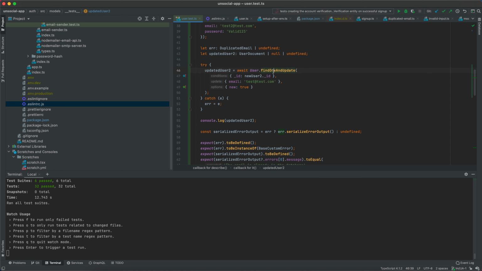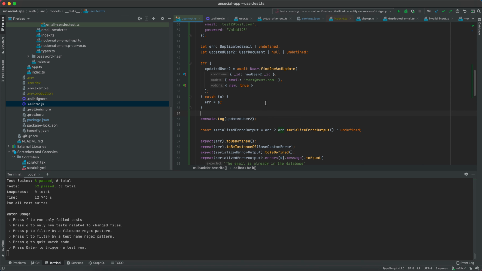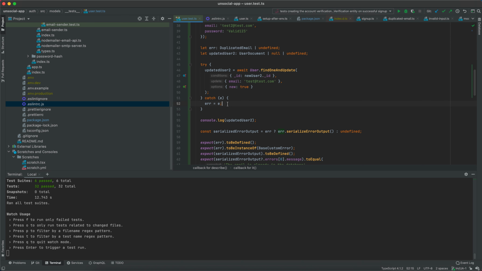And it's because user.findOne and update does not return undefined in case we don't find the user. If we don't find the user, it returns null, right? So this test should fail, right? I should not be allowed to update my email to test@test.com.